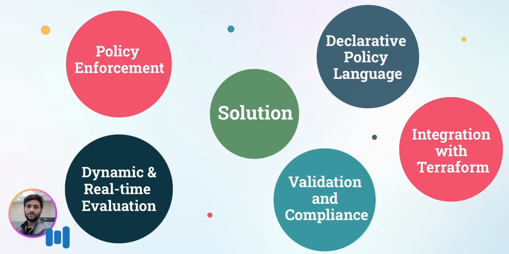As well as dynamic real-time evaluation. Open Policy Agent can dynamically evaluate policies in real time, which means it can respond to changes in your infrastructure and adapt policies accordingly. This helps to maintain compliance as your infrastructure evolves. Open Policy Agent is a declarative policy language that can be used across your cloud ecosystem to ensure controlled deployment. It has increased in popularity with the Terraform community as a way to check their Terraform plans and ensure DevOps teams are deploying according to organization standards.